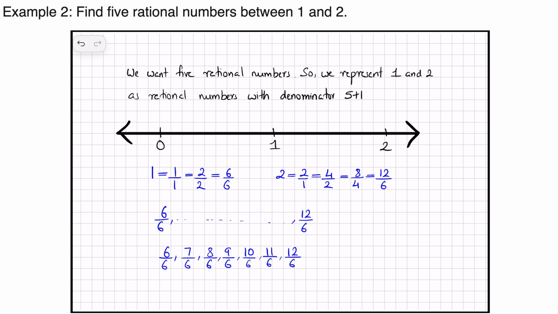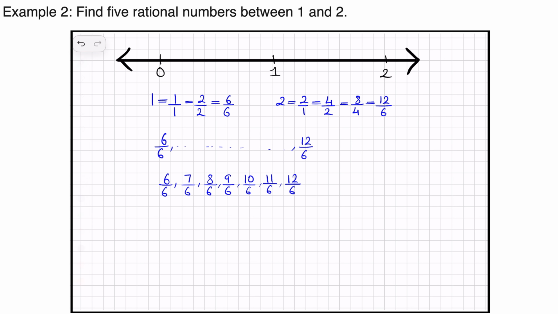When we come back, how did this 5 come? Because we required 5 rational numbers, we add 1. This adding 1 is a procedural step. So now we have found all the 5 rational numbers between 1 and 2. Come again, the question here would be, how did we get the denominator, right? How did we arrange this 1 to 6 by 6?